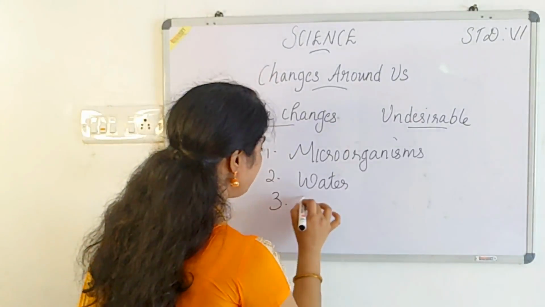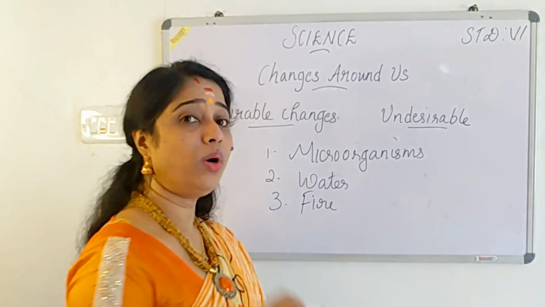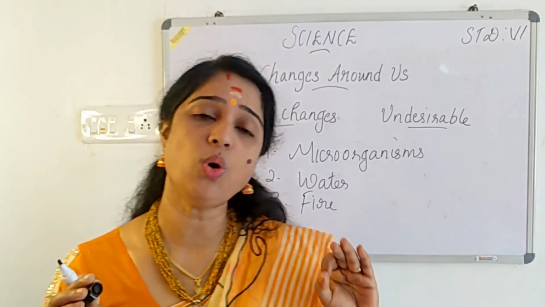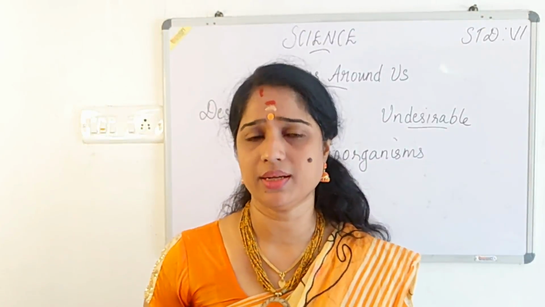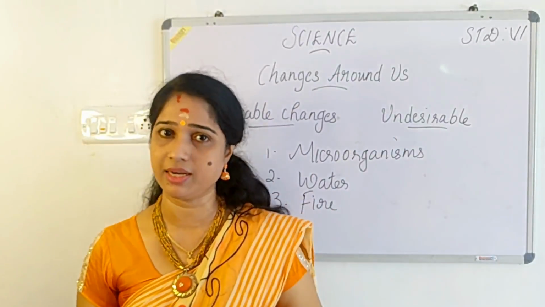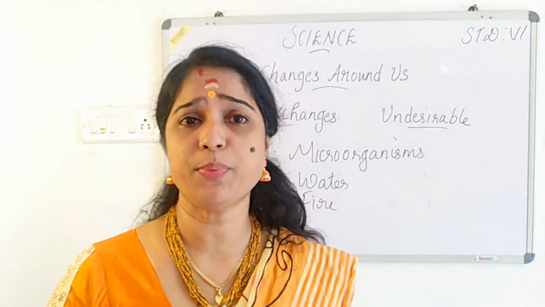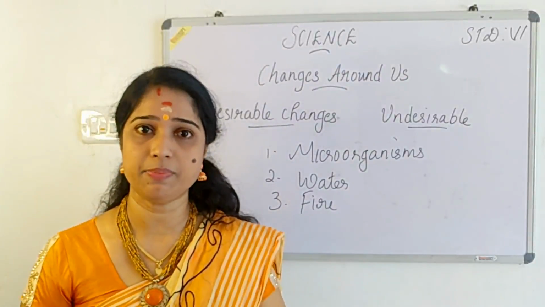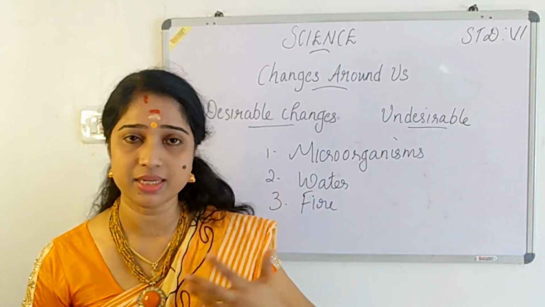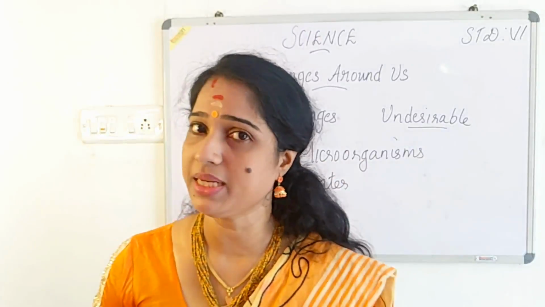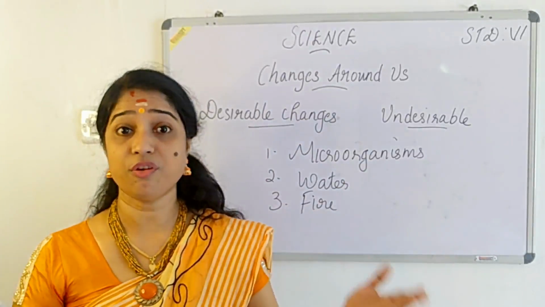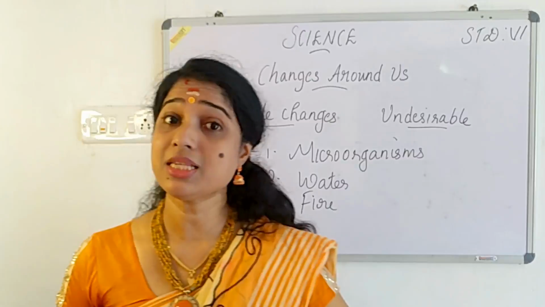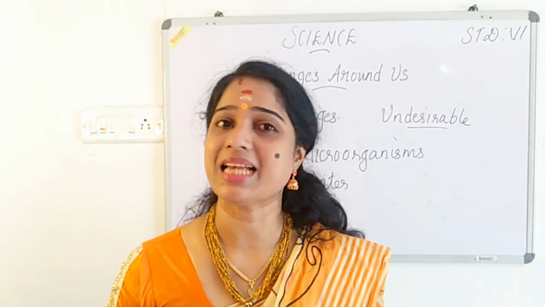Another thing we can discuss is fire. What are the uses of fire? Yes, for burning things, for cooking food, we all need fire. Without fire, we can't do anything. For burning the lamp, we need fire. But what is the main problem caused by fire? Yes, it can cause damage to anything, maybe damage to human beings. If a dress catches fire, it can cause damage to us. It can cause damage to buildings, houses, and forest fires. Hope you have heard about forest fires. It's all because of the fire. So fire is useful to human beings as well as harmful.